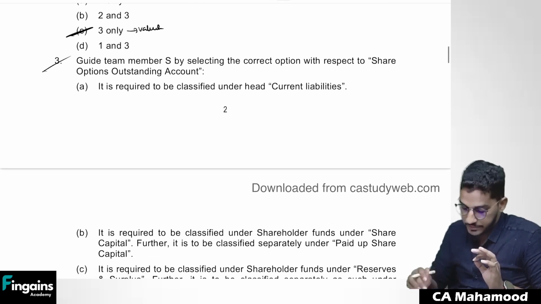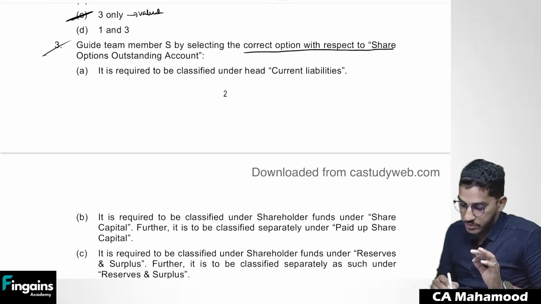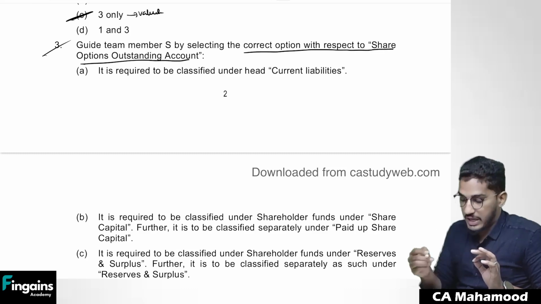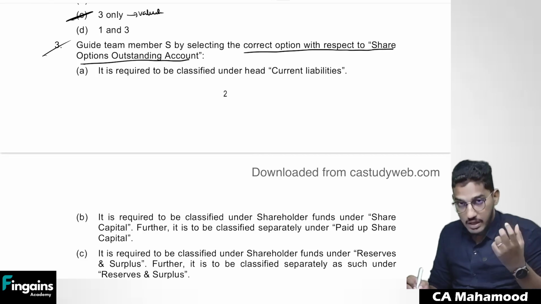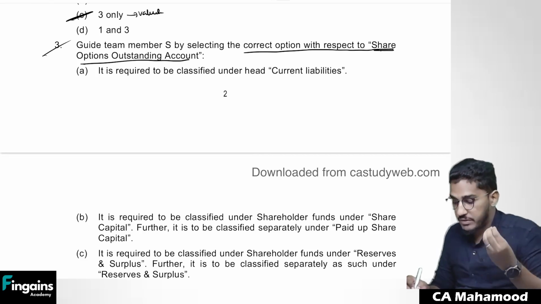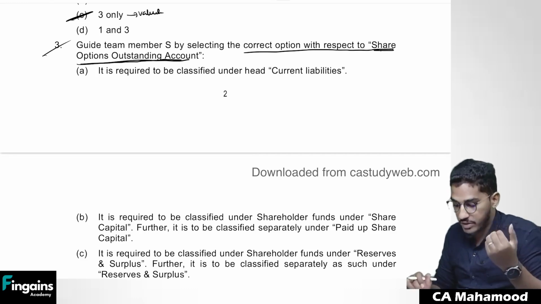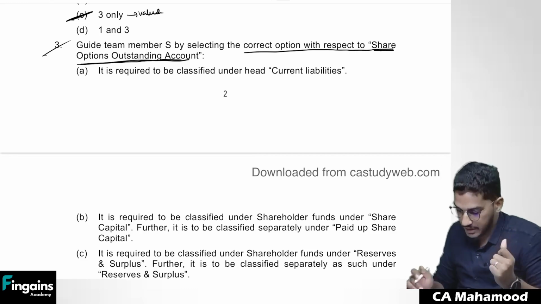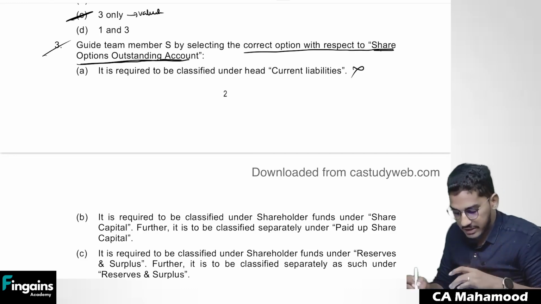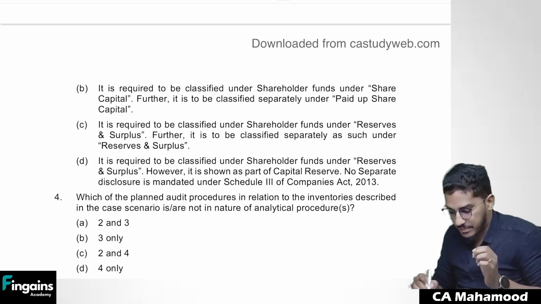Next one, the third one. Guide team member by selecting the correct option with respect to share options outstanding account. So as they have told in the question itself, one of the engagement team members is searching for the appropriate presentation for share options outstanding account. As I've already told you, it should be shown under reserves and surplus with a separate heading. Is it required to be classified under current liabilities? Definitely not. Is it required to be classified under shareholder funds, under share capital? Further, to be classified separately under paid up share capital?